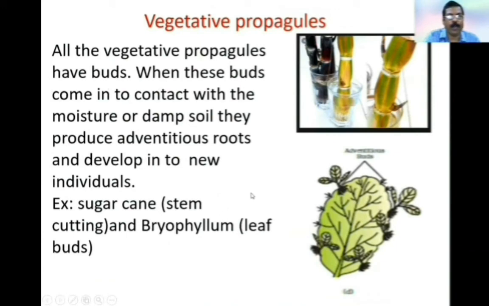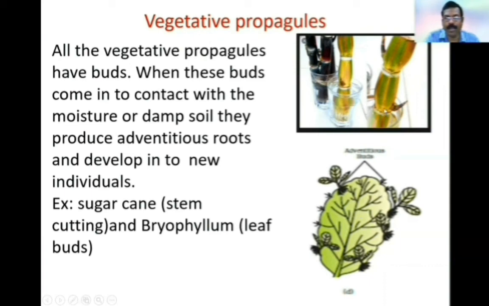All the vegetative propagules have buds. When these buds come into contact with moisture or damp soil, they produce adventitious roots and develop into new individuals. Here, these are the pictures which show the stem cuttings of banana and also the leaf of bryophyllum.